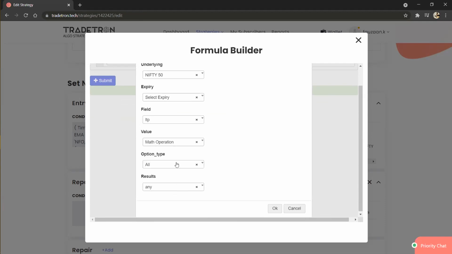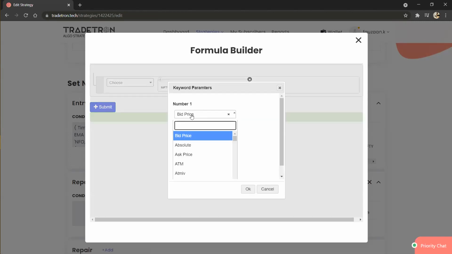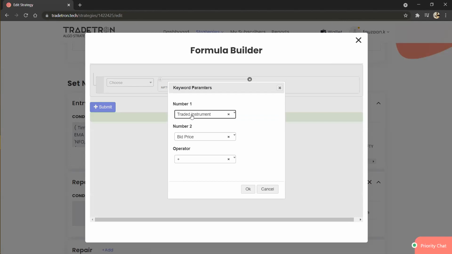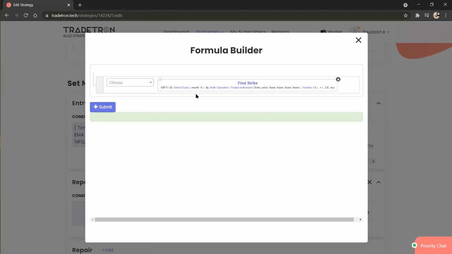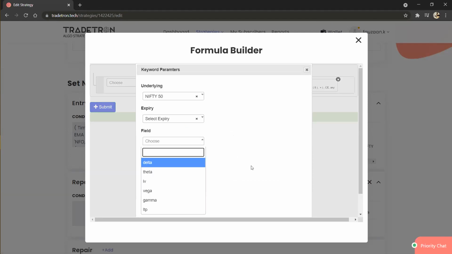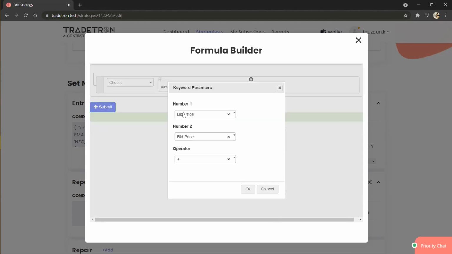CE, here you can select CE or PE, whatever you want. So here you can select the traded instrument.